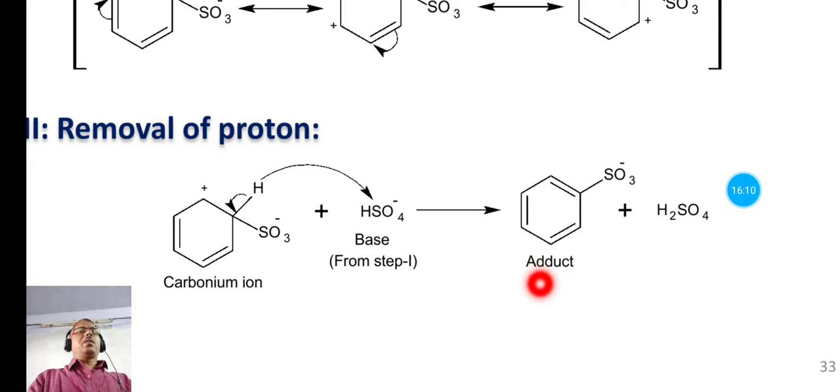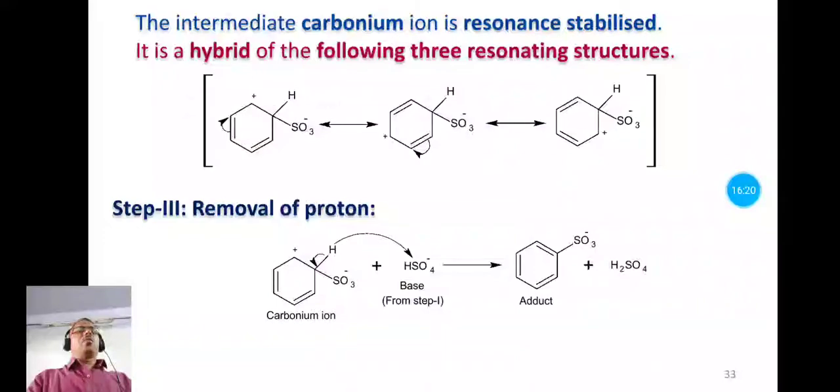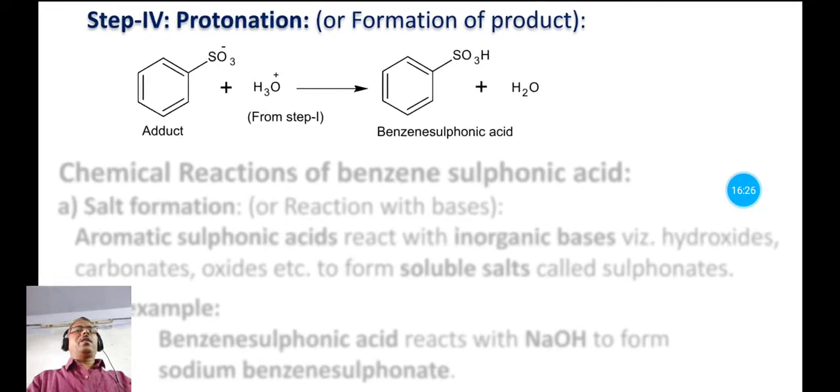This is known as the benzene sulfonate anion, which is an intermediate product or adduct, and this intermediate product finally undergoes protonation. So the last step is the protonation, that forms the product benzene sulfonic acid.